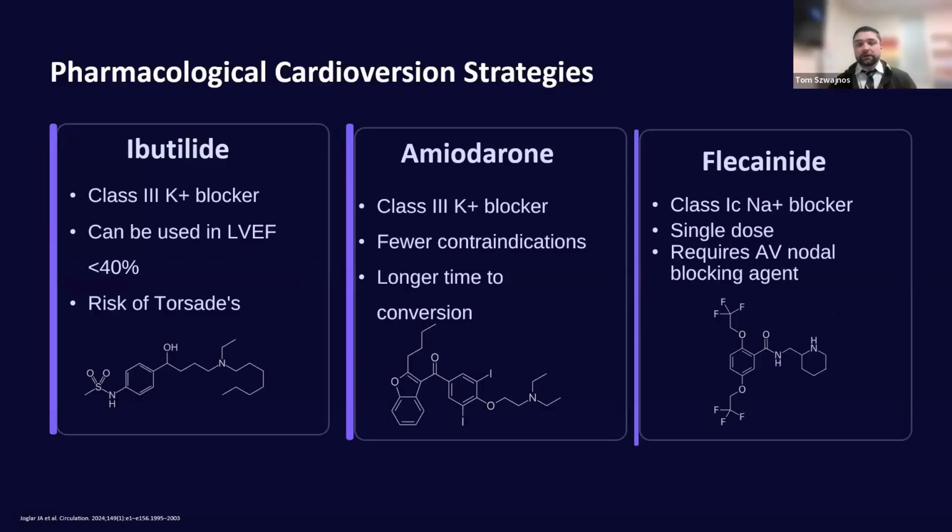Other options are the pharmacological cardioversion strategies. These are recommended by the American Heart Association, where we have ibutilide, a class 3 potassium channel blocker. It works relatively quickly, but does have the QT prolongation risk, and of course then the risk of torsades. For amiodarone, another class 3 potassium channel blocker, it's widely used and has fewer contraindications, but the only issue is that it has a longer time to conversion. So we'll sometimes be thinking in the realm of hours versus minutes.